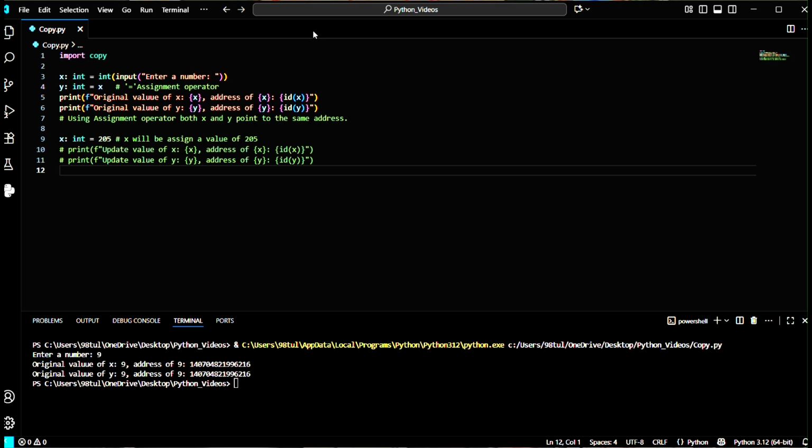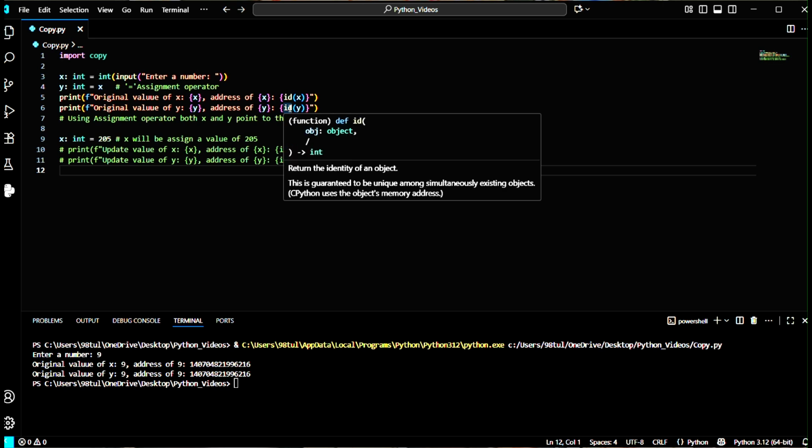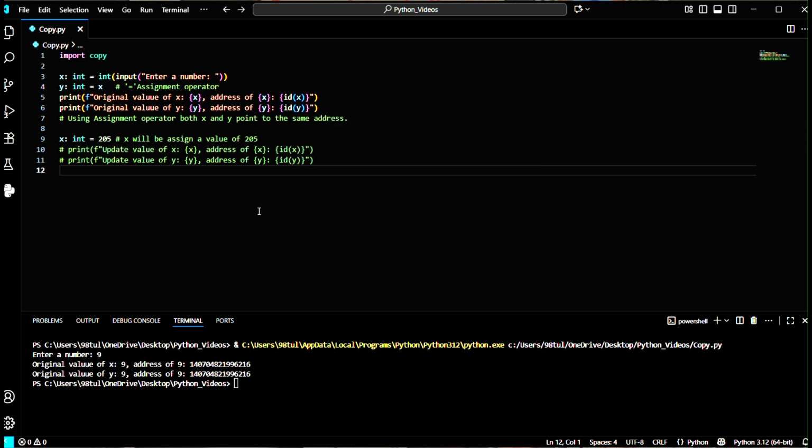But if it were a string, then the addresses would be different. Why? Because we know that strings are immutable. Oh, okay, wait, actually I explained something else. Okay, so what was I saying first? Suppose it is a box and you first gave the name x, and now you're giving the name y. That means you are referring to the same box two times, firstly with x and next with y. So you can check here the addresses are exactly the same, there is no difference in their addresses.